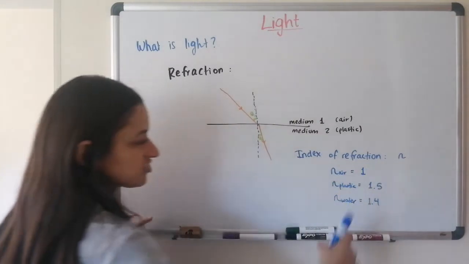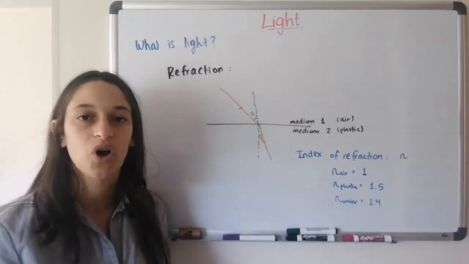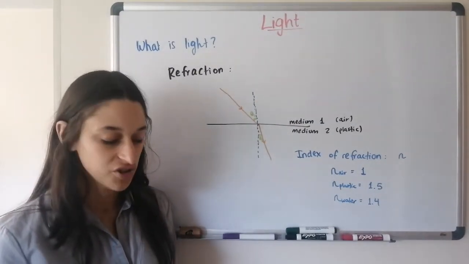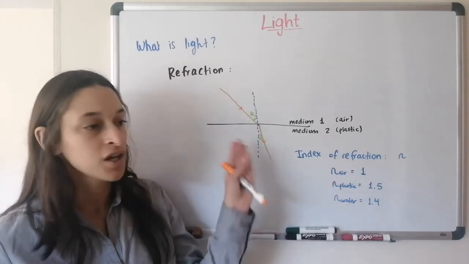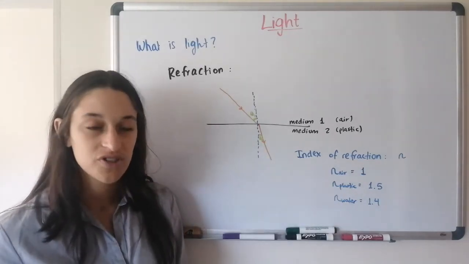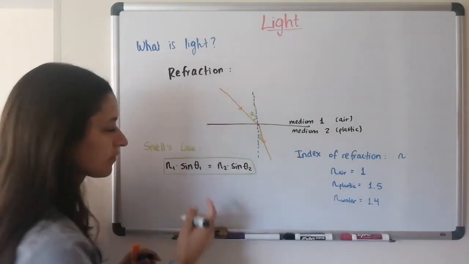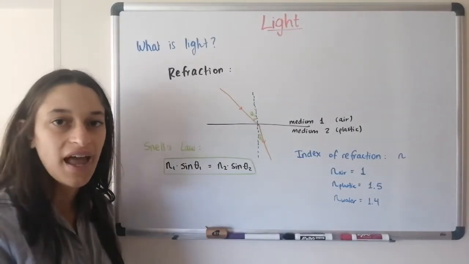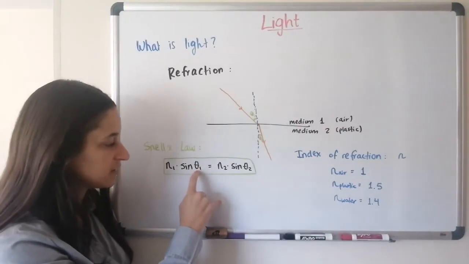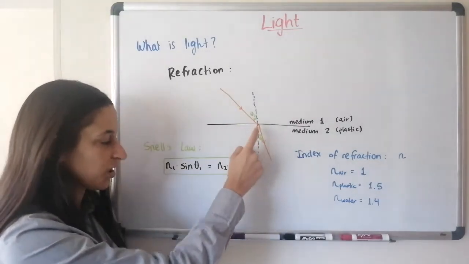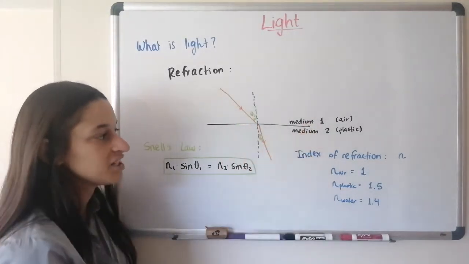So if you get a material that's not within these three, they will always tell you what's the index of refraction. And how does the index of refraction relate to the angle? Well, there's something called Snell's law, which gives us that relationship. Here it is. So the angle of the first one is theta 1, in this case, this one. And the N1 is the N of the medium.